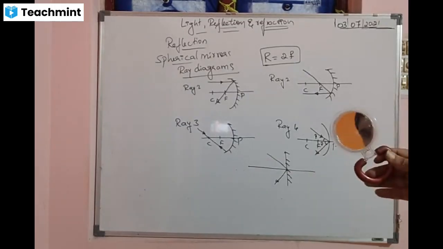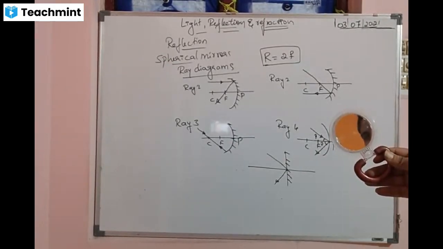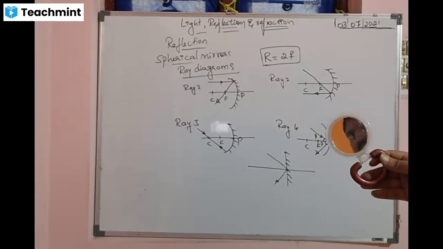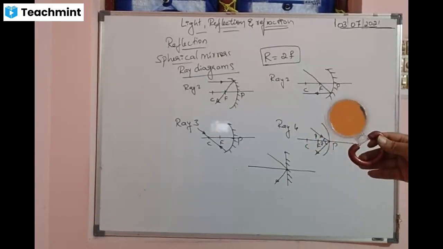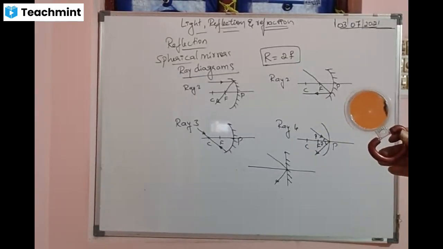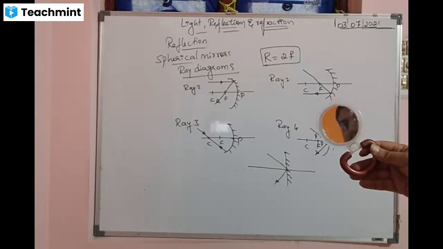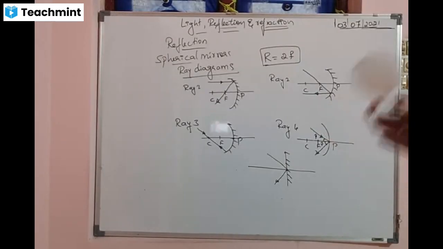Can you see my face? Yes, sir. Even I can see the mobile phone. The camera is visible, and my face is visible. Now I will turn it. I cannot see the camera now. Can you see my face? No, sir. Look, I can see the camera. Can you see my face now? Yes, sir.